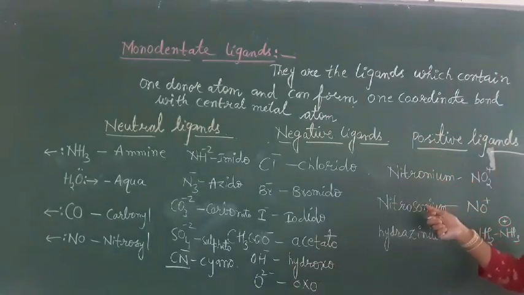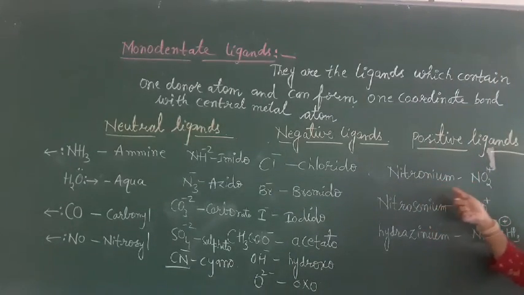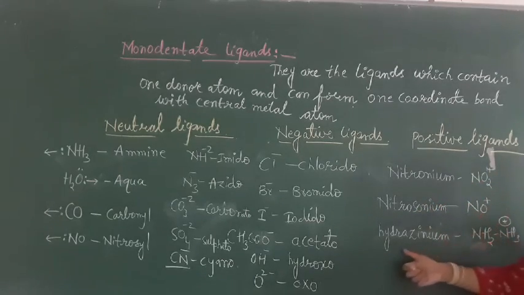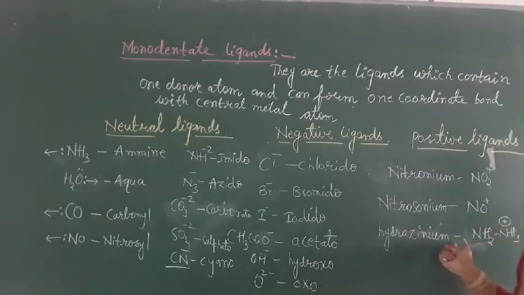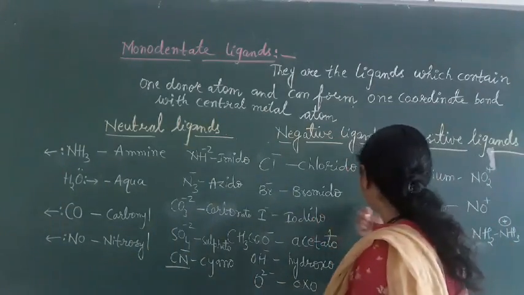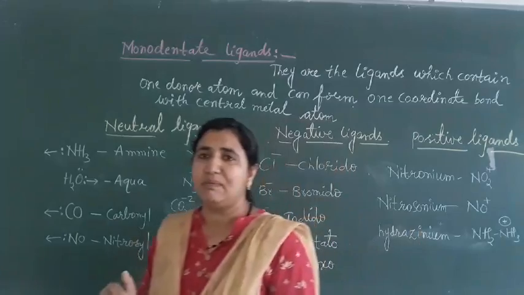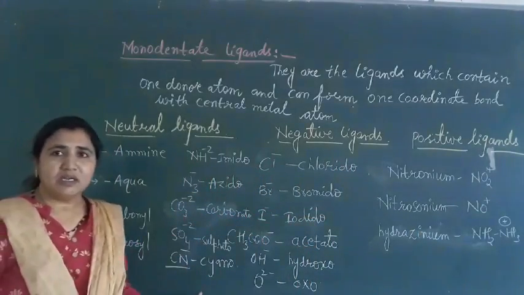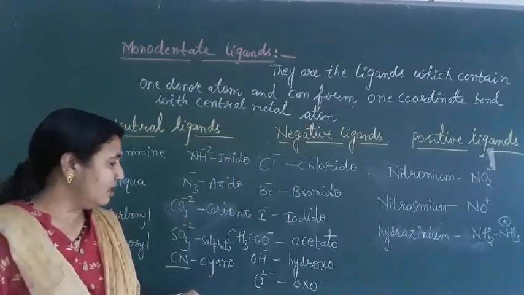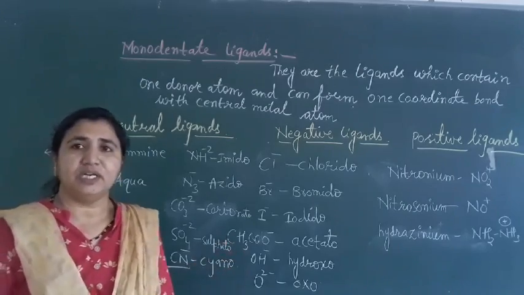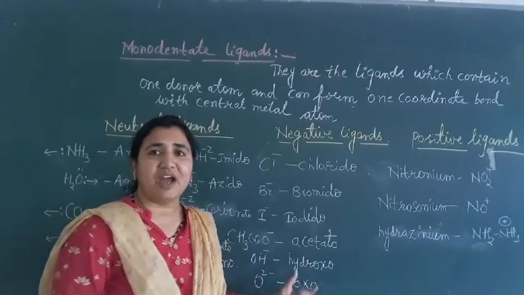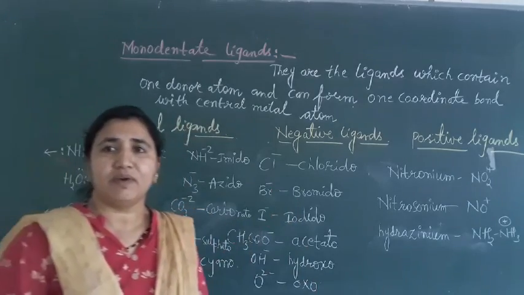Next we have positive ligands. Positive ligands are nitronium NO2 plus, nitrosonium NO plus, and hydrazinium NH2NH3 plus. We are not going to see positive ligands in much detail, but the neutral and negative ligands you have to remember. These are all important ligands that we are going to use for making coordination compounds. In nomenclature you have to remember these ligand names.